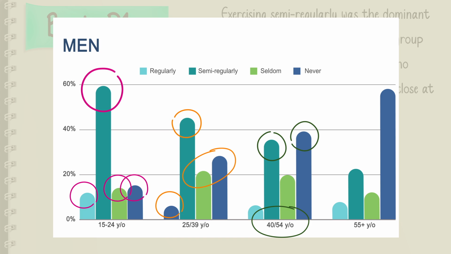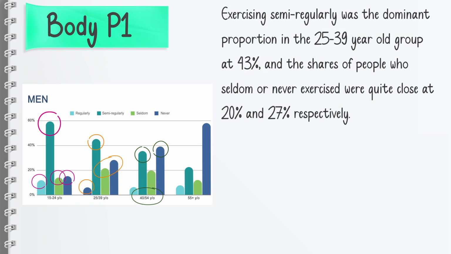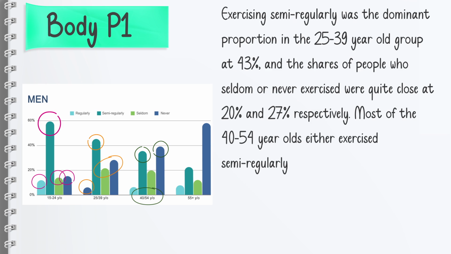So this is what we have to add here. Most of the 40 to 54-year-olds either exercise semi-regularly, and again, we write the data in the parentheses, 36%, or not at all, which is 39%, right?